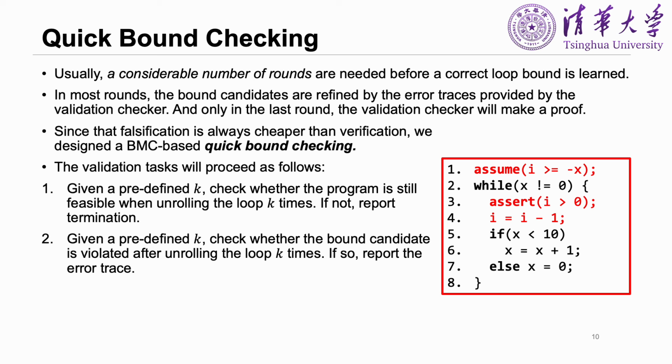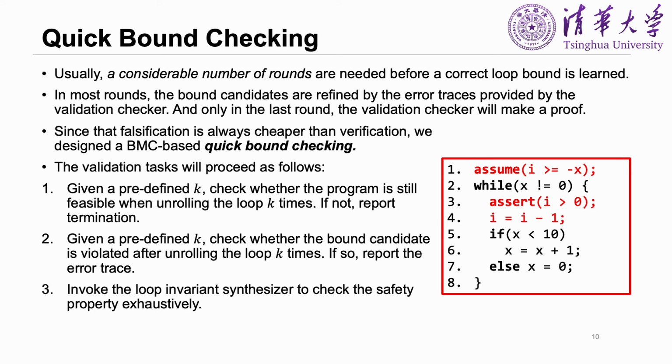Given a predefined k, we will check whether the bound candidate may be violated after unrolling the loop k times. If so, we can directly return the error trace. Otherwise, we will invoke a loop invariant synthesizer to check the safety property exhaustively.